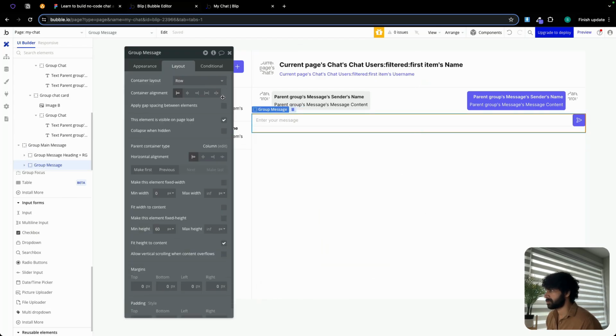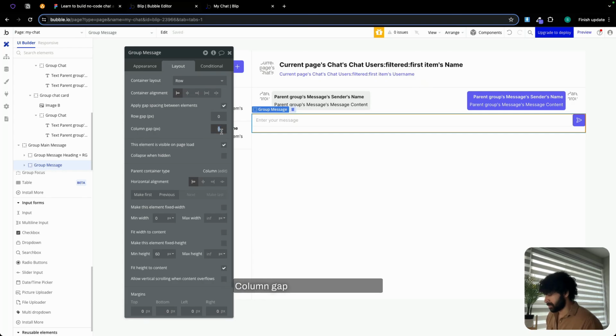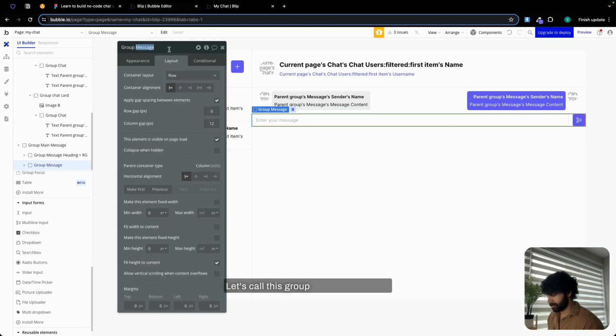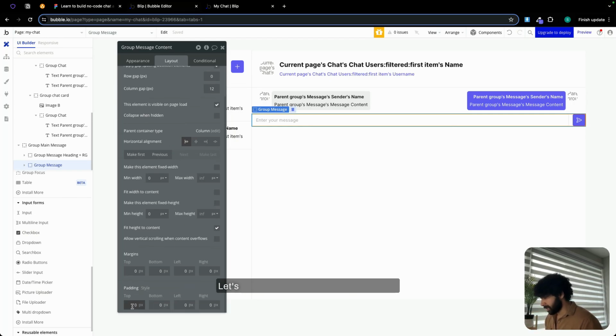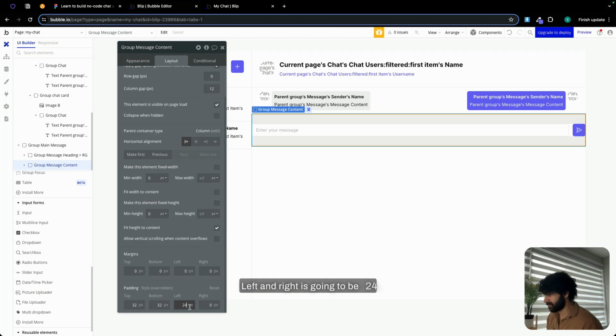Click on layout. Column gap is going to be 12. Let's go with 12. Min height 0. Let's call this group message content. Let's add a top and bottom padding of 32. Left and right is going to be 24.